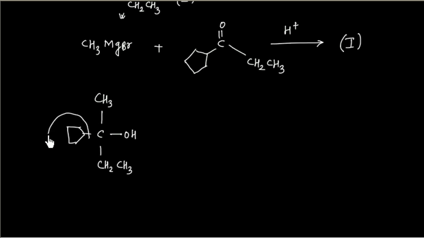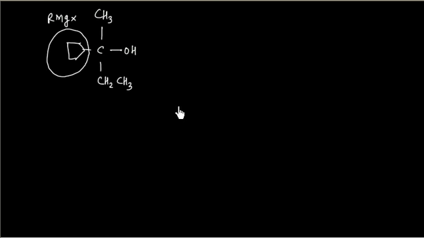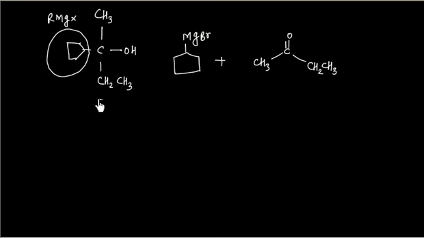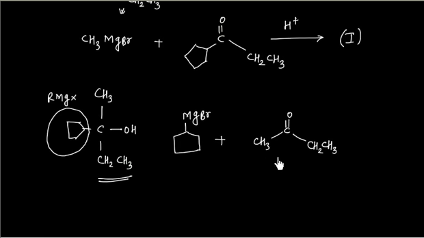I take this as the Grignard reagent RMgX, so we will have MgBr, and this reacts with CH3 C double bond O CH2CH3. If I do hydrolysis, that is acidification, I will get the desired product, compound 1.